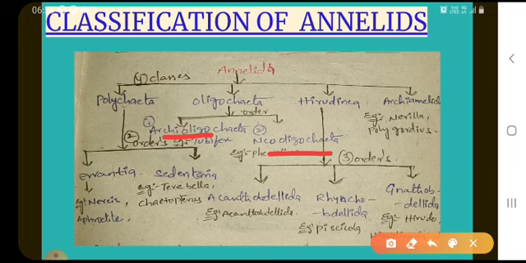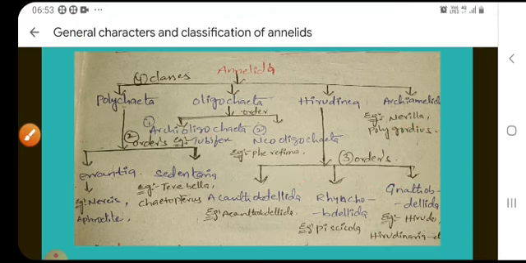Hirudinaria is divided into 3 orders: Acanthobdellida, Rhynchobdellida, and Gnathobdellida. For Archaeannelida, the best example is Nerilla. These are the classification. First of all, we will see polychaetes.